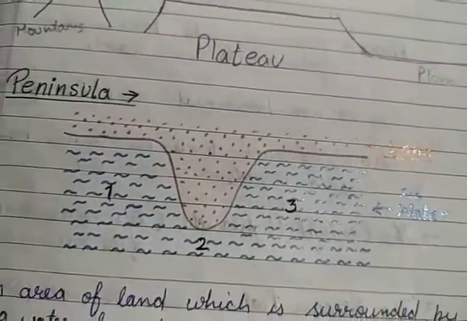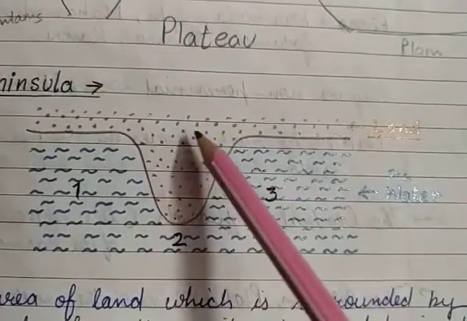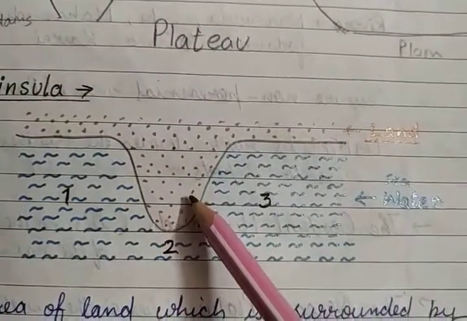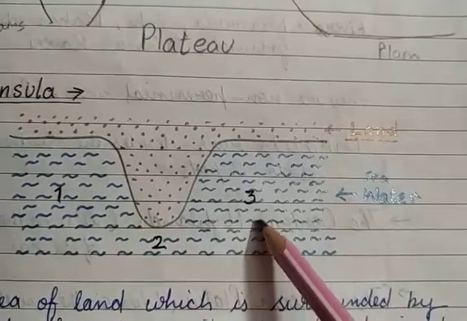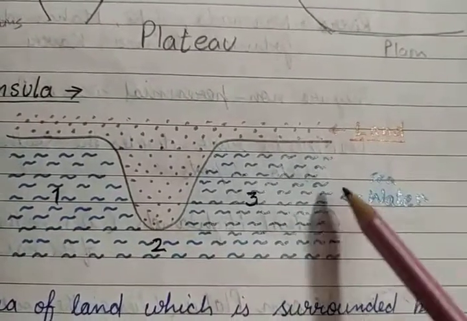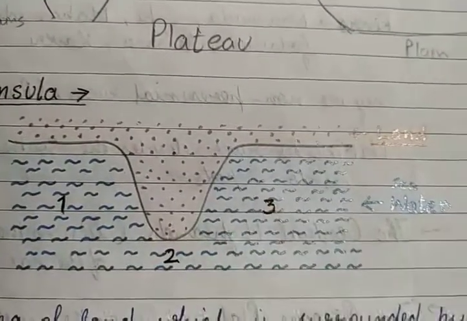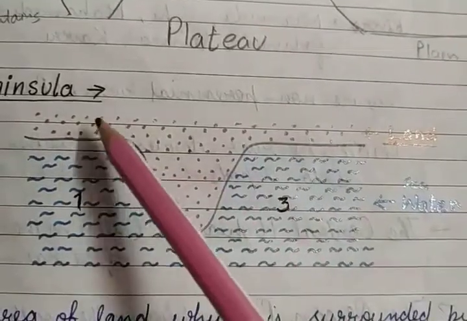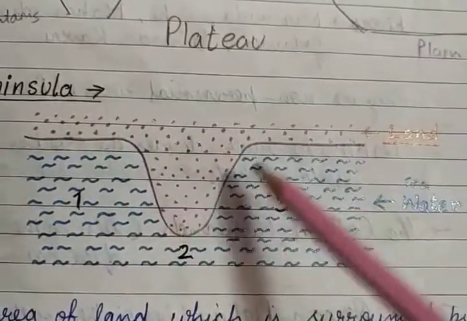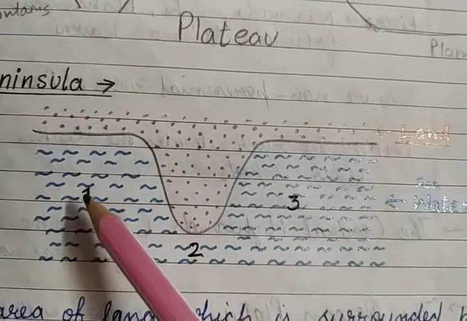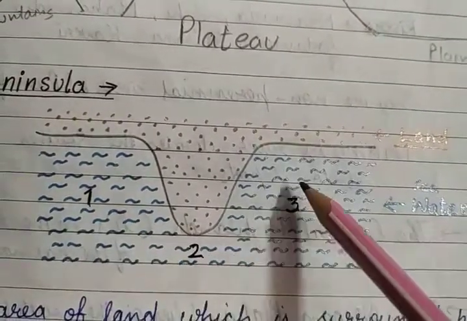So look at this picture. This yellow region is the land area, and this blue is the sea water area. So what is a peninsula? A peninsula is the area of land which is surrounded by water from three sides: 1, 2 and 3.